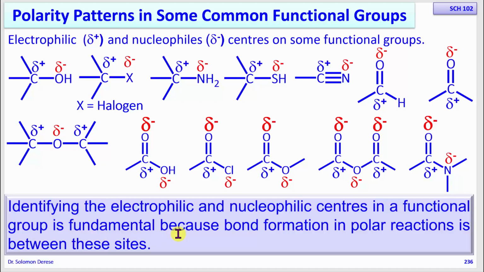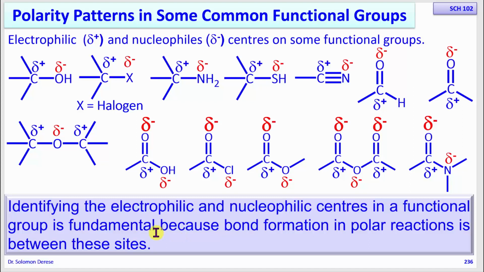When you see a reaction between two molecules, you have to know the electrophilic and the nucleophilic centers in these functional groups. Then once you figure that out, you can see which bond is going to be formed. The bond will certainly form between the electrophilic center of one and the nucleophilic center of the other. So it's very, very important.